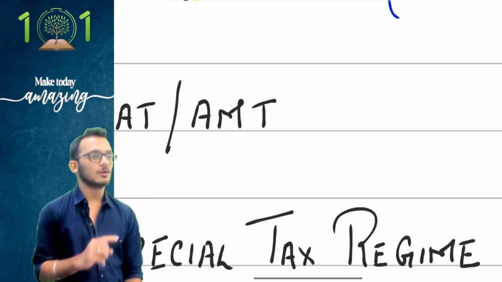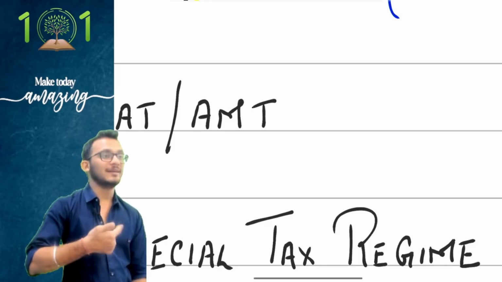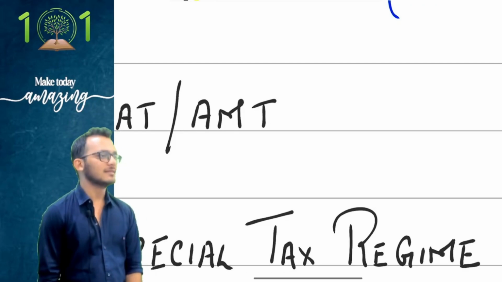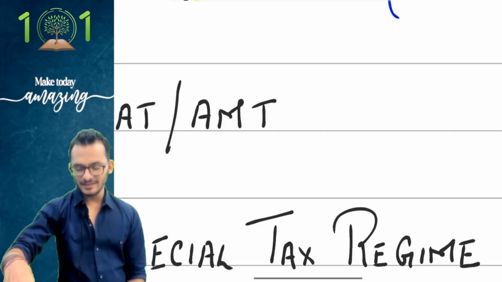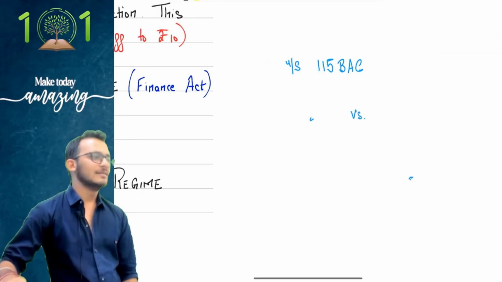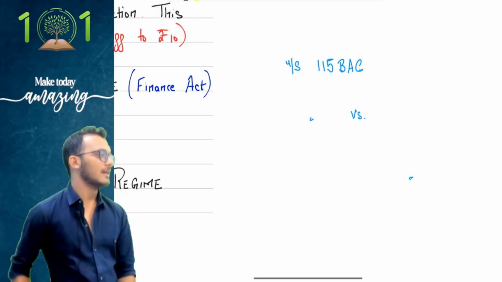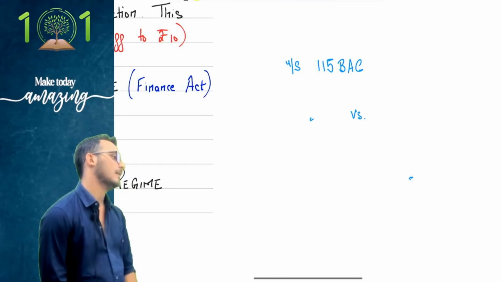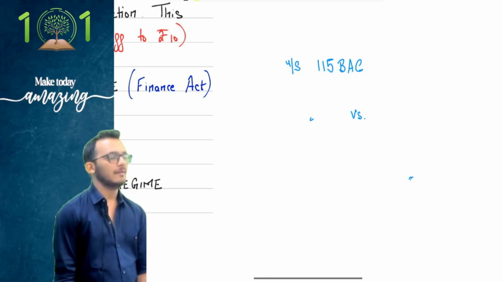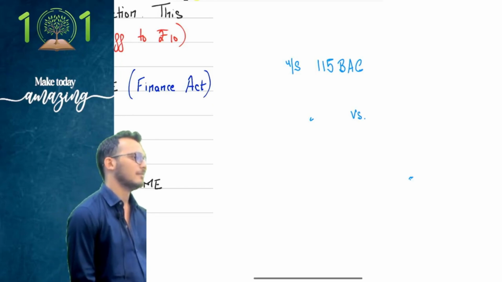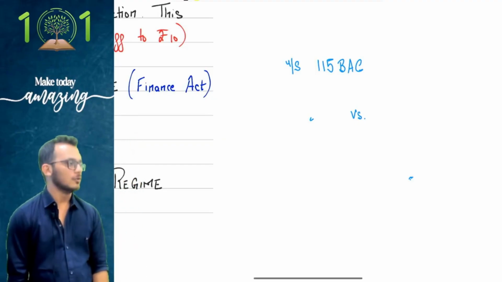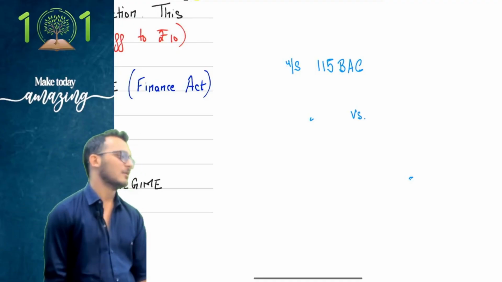Gross tax liability is equal to step 10 versus step 11, whichever is higher, versus step 9, whichever is lower.